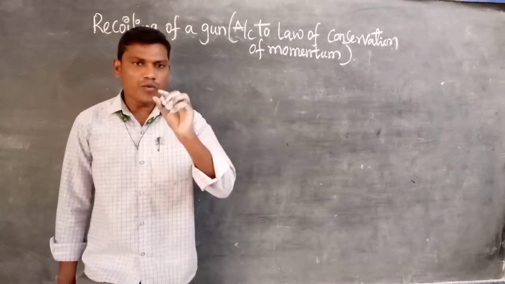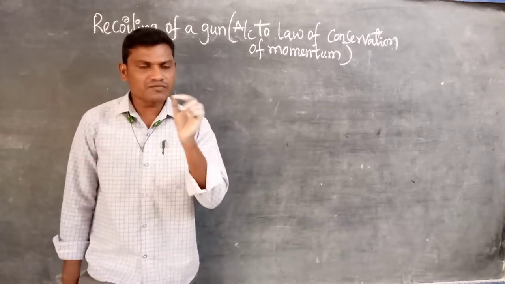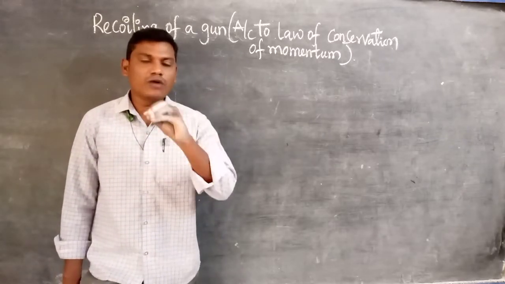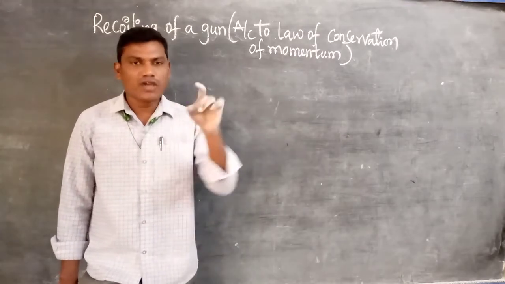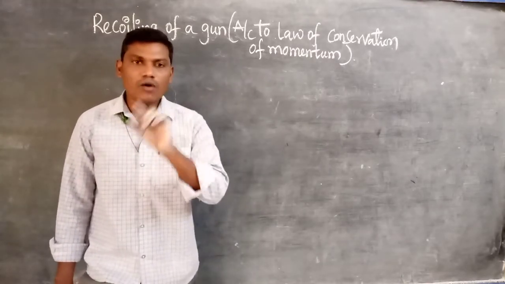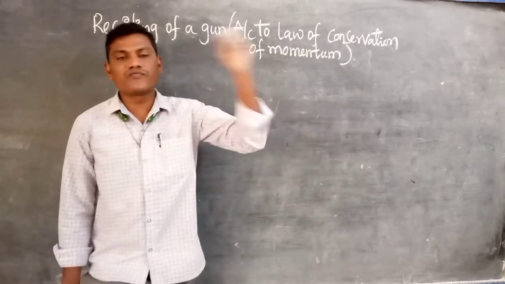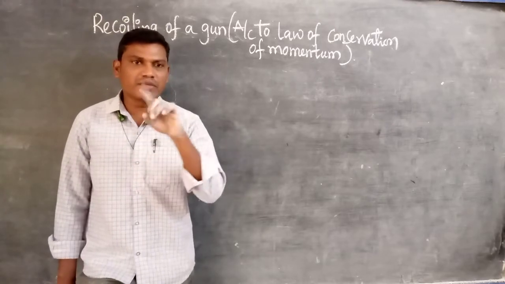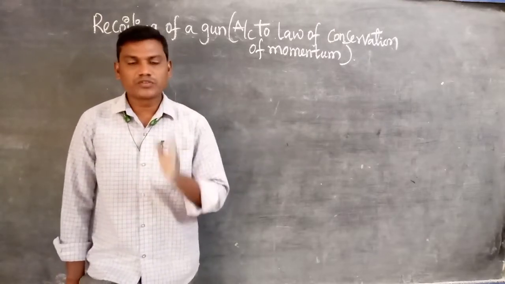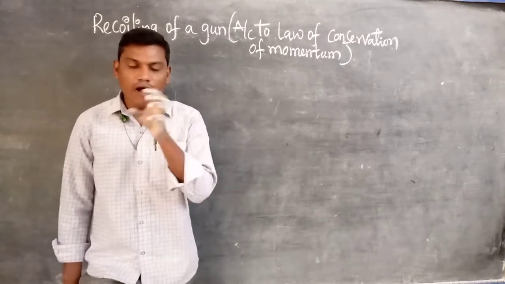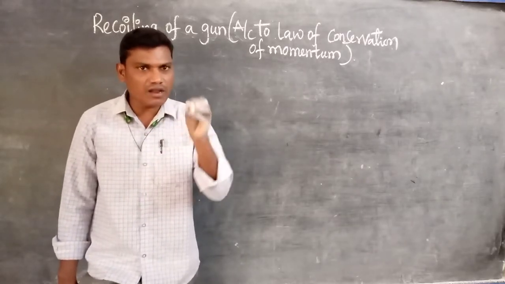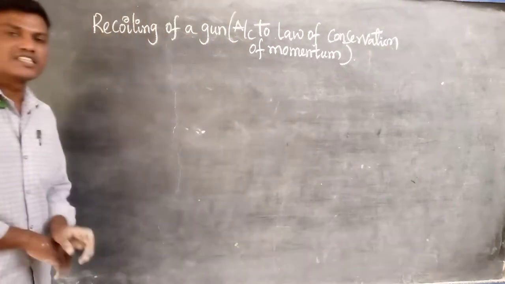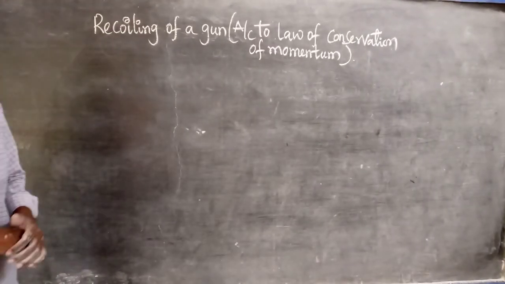That is how we can obtain Newton's first law of motion from the second law of motion, or how to derive Newton's first law of motion from the second law of motion, or how to verify Newton's first law of motion from the second law of motion. So listen very carefully. The asking method is different, but the answer is the same. The main thing is how to obtain Newton's first law of motion from the second law of motion. These two topics we discussed in this part video from the chapter of laws of motion.